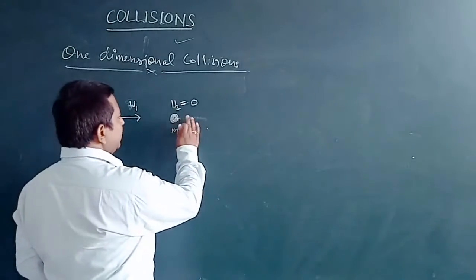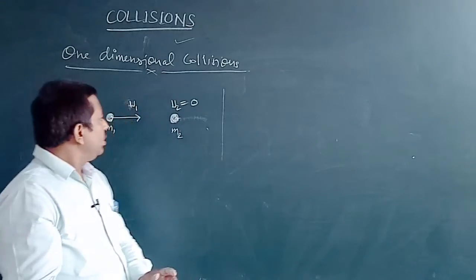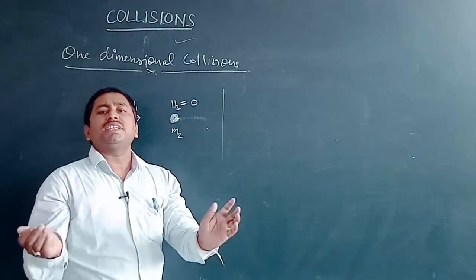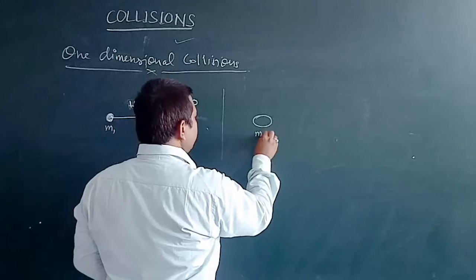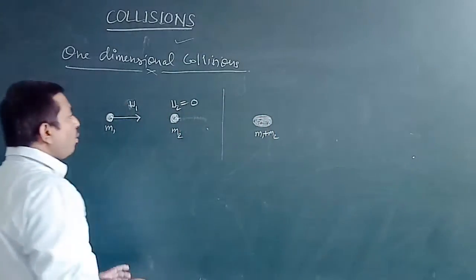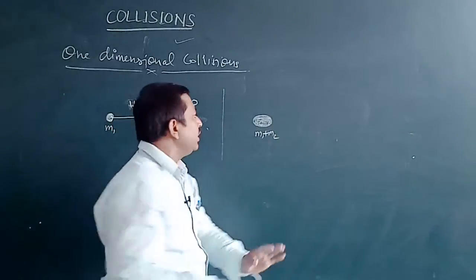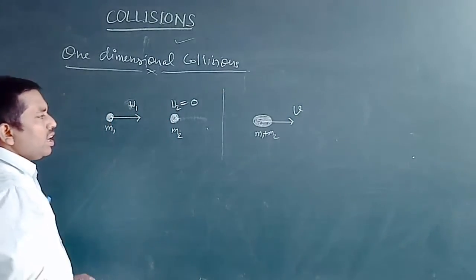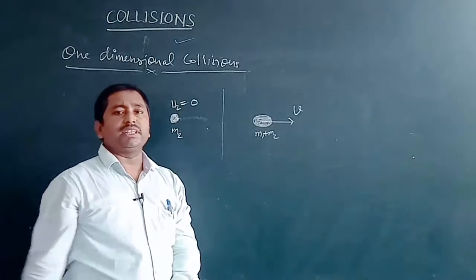After colliding, if the two balls combine and form a single ball whose mass is m1 plus m2, and commonly move with a particular velocity v, such a collision is known as a perfectly inelastic collision.